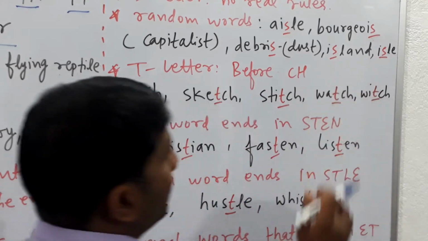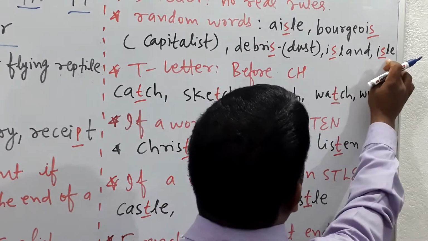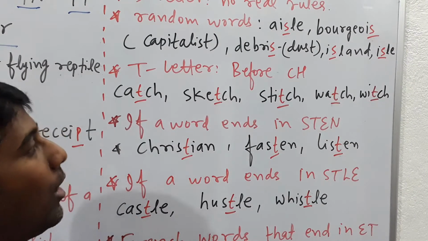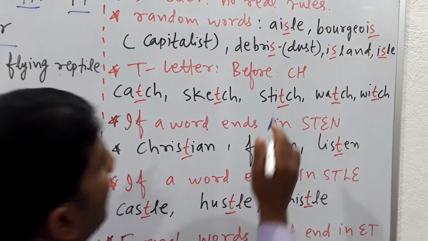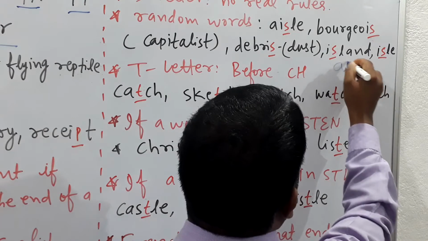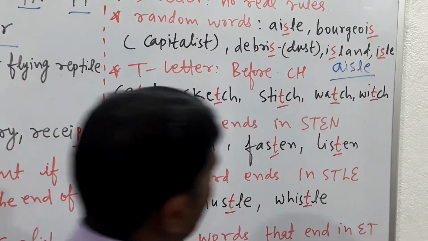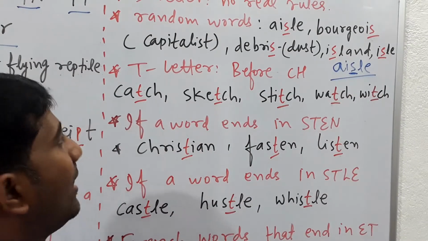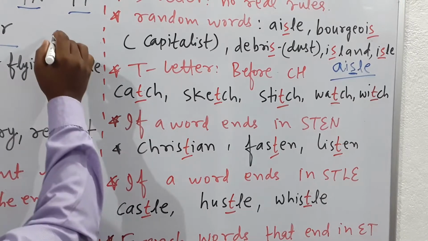Island. Don't say Iceland, it's island. And here is isle, a short word for island. And again another word, aisle, isle. So here S is silent. What is the meaning of aisle? Just I am going to tell you.